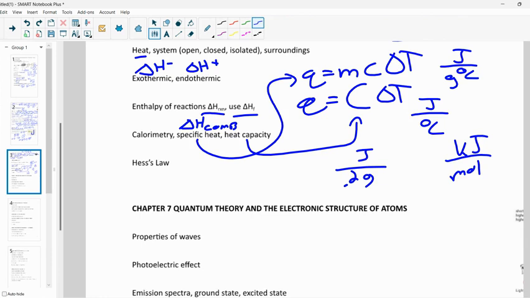My equation is when 1 mole of this combusts. I only had 0.2 grams, so now I have to scale it, usually using the molar mass. Right? This will scale it up to, as if I did have 1 mole of this, what my kilojoules per mole would be. Right? I'd also have to convert from joules to kilojoules. Hess's law, we like that one.